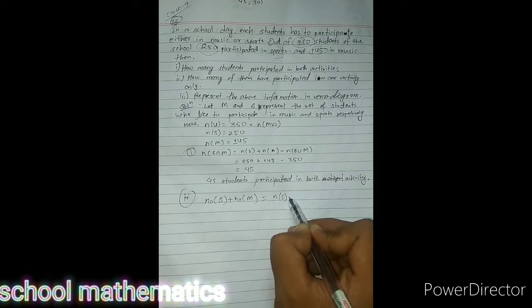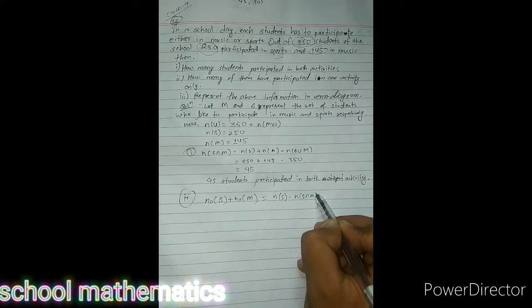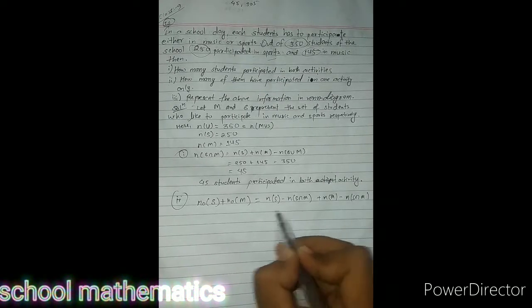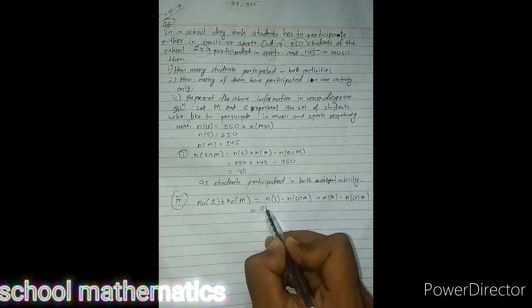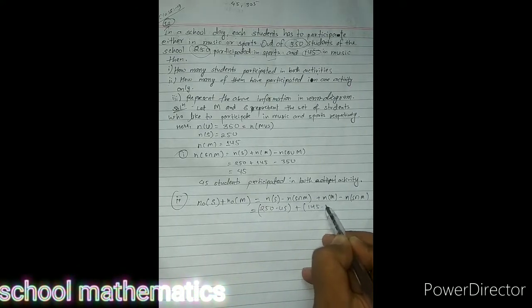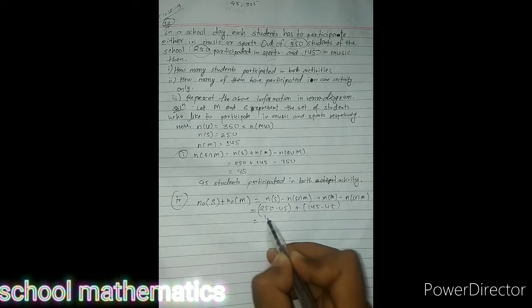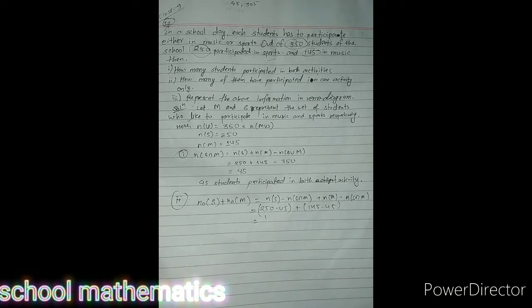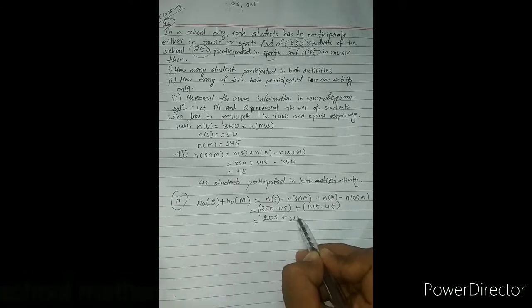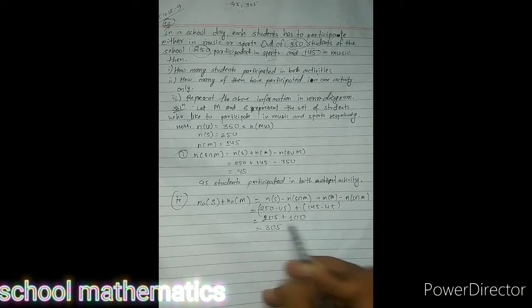Means number of S minus number of S intersection M plus number of M minus number of S intersection M. 250 minus 45, 145 minus 45. 205 plus 100 gives us 305.